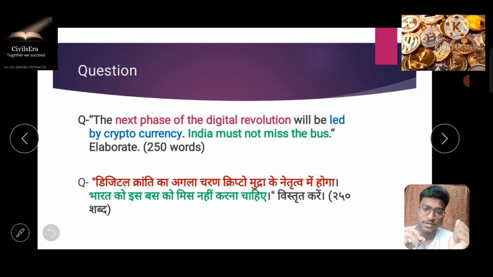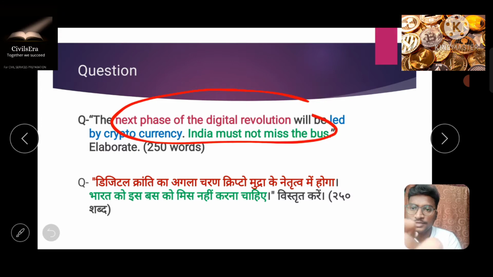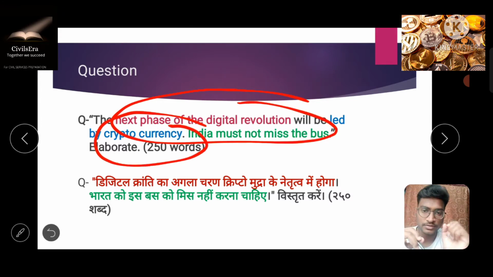Elaborate. So let's understand what is the demand of the question here. The question demands that the next phase of the digital revolution will be led by cryptocurrencies and India should take positive steps towards these cryptocurrencies and be a front runner in this revolution. So what all steps are to be taken, we shall arrange those points accordingly and structure them according to the demand of the question.